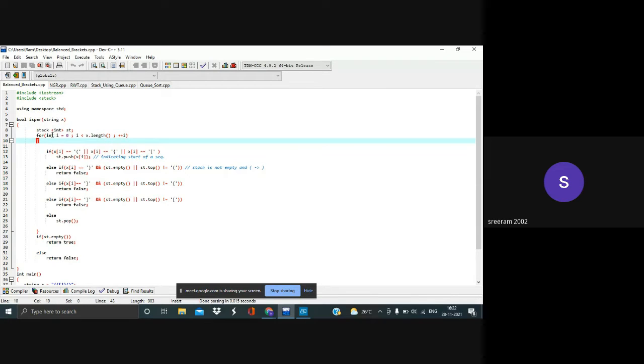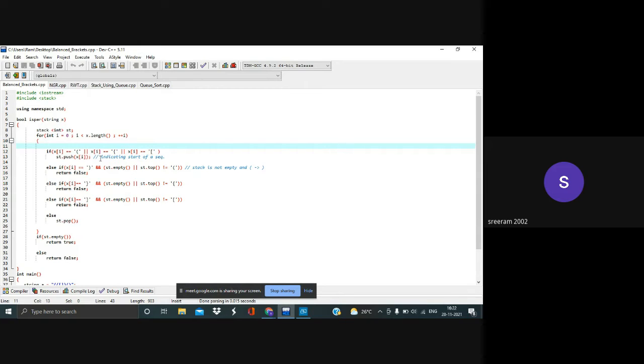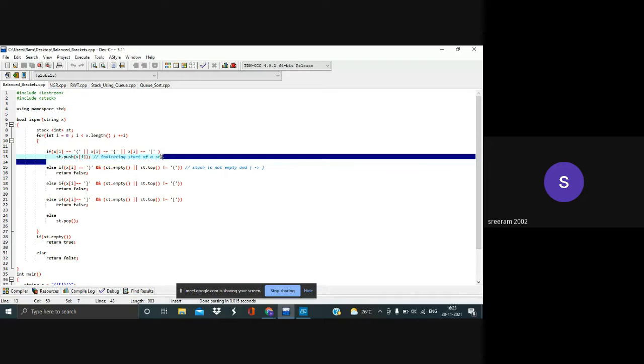We're iterating through the array, through the sequence. If x of i, the character at i, is an opening bracket, suggesting the start of a sequence, then we'll be pushing it into the stack.